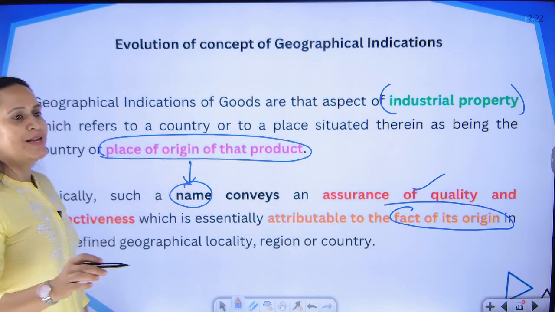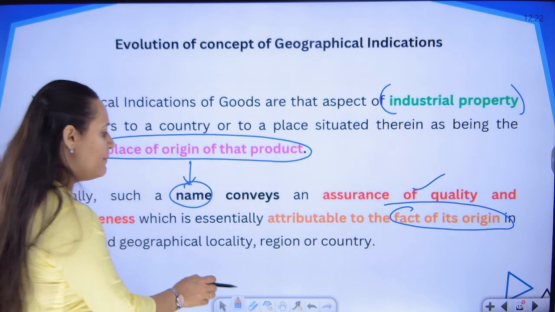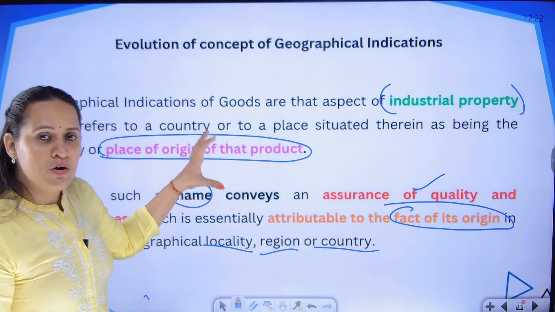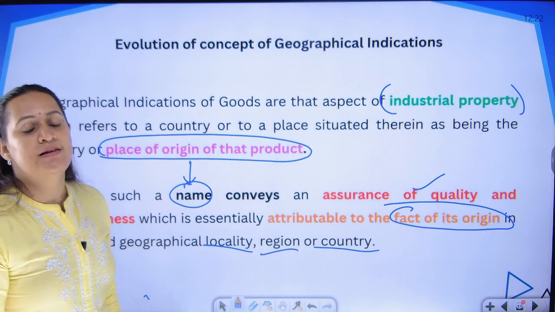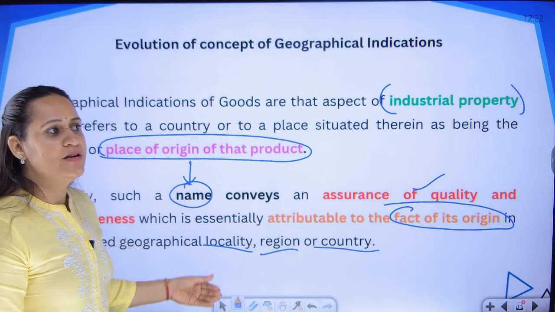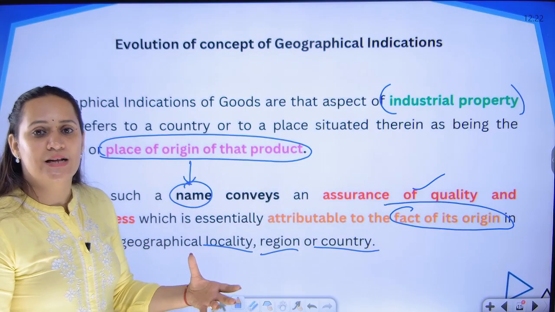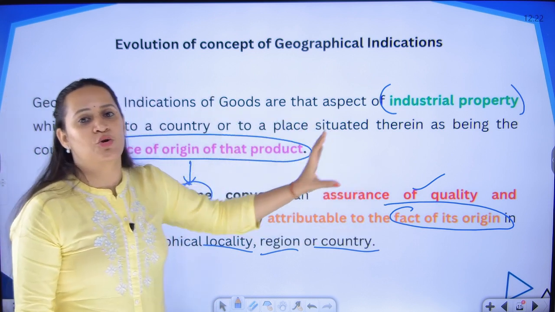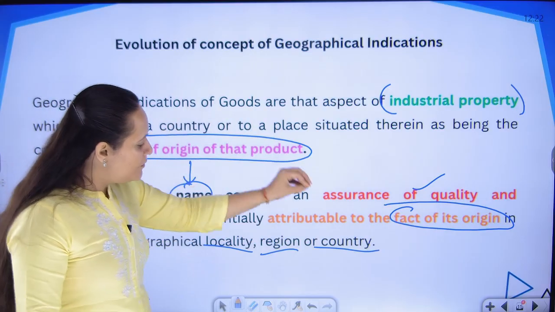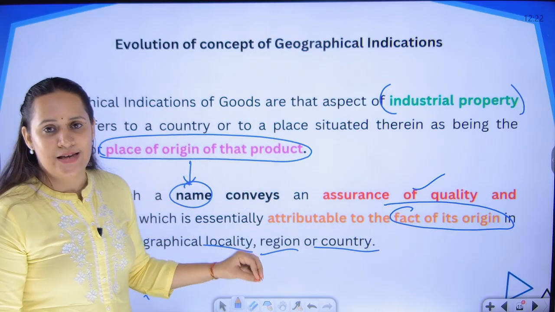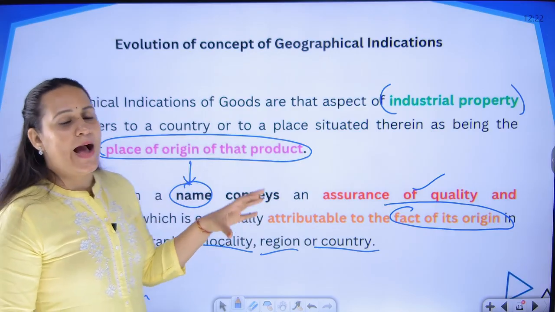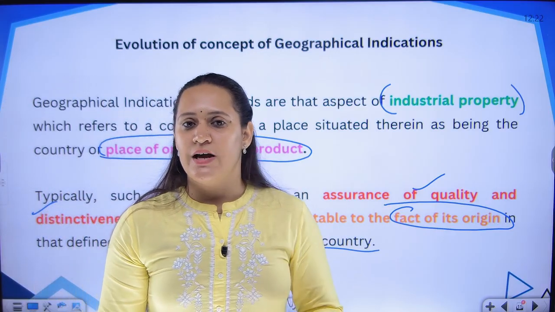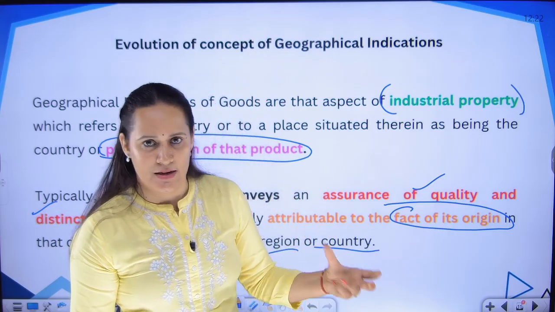You have that special characteristic merely because your product is coming from a particular locality, region or country. If you grow the same product somewhere else, you will not have that distinctive feature, that distinctive element, that uniqueness. Your product is unique merely because it is associated with one particular origin, one particular country, region or locality. That itself is GI, and we want to give protection to those products which are coming from a particular location carrying a certain level of uniqueness.